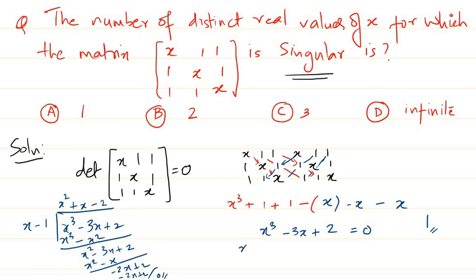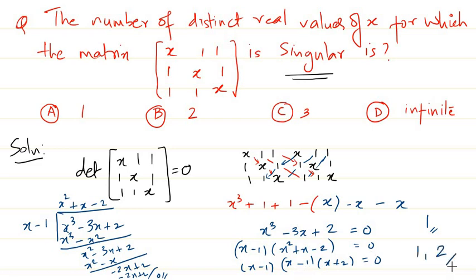So what we get is x minus 1 times x square plus x minus 2, which is x minus 1 times x plus 2, and already we have x minus 1 equal to 0. So we get two roots here, one repeated twice, so we get 1 and 2 other roots. So we get only two distinct real values of x for which the matrix is singular. So in this case the answer is this one. Okay, so we'll see the next question.